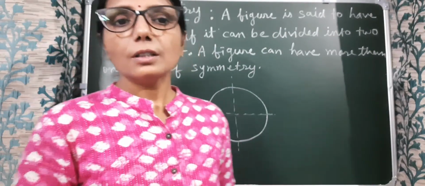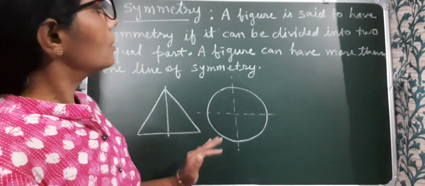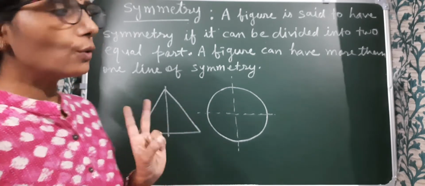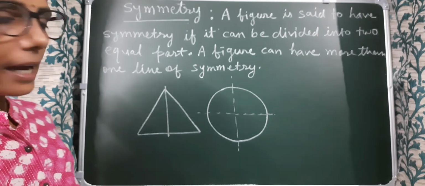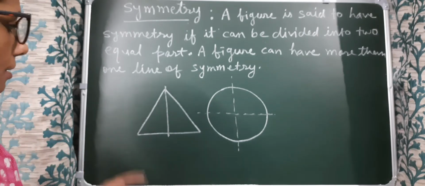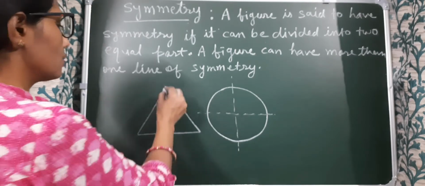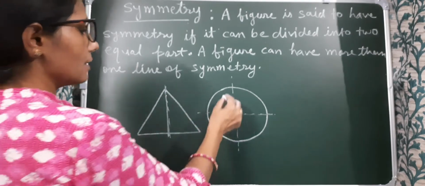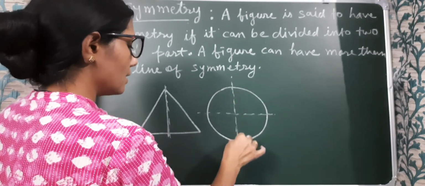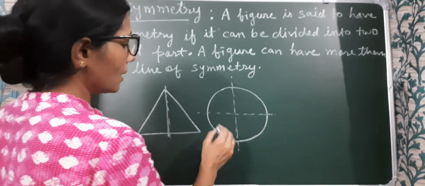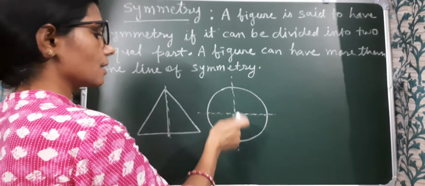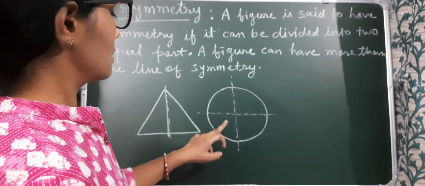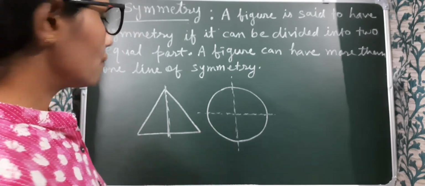Okay, now we learn about symmetry. A figure is said to have symmetry if it can be divided into two equal parts. A figure can have more than one line of symmetry. See, here is a triangle. So this line divides this triangle into two equal parts. And it is a circle. This line divides this circle into two equal parts, and this line also divides this circle into two equal parts. So we can see here this circle has more than one line of symmetry.